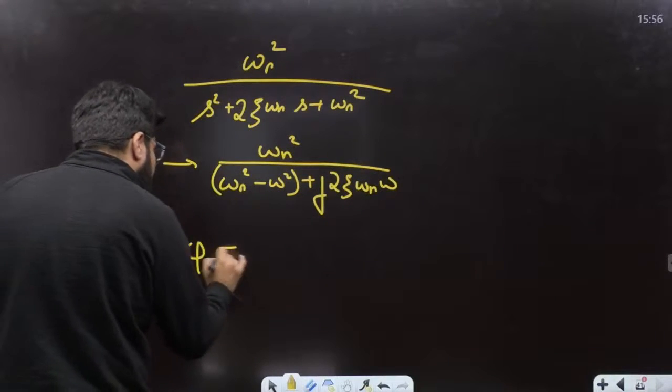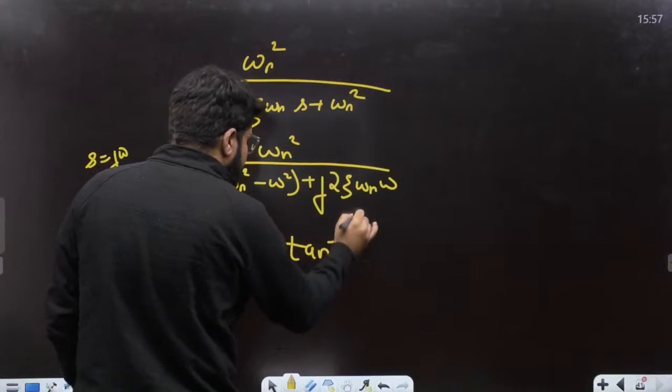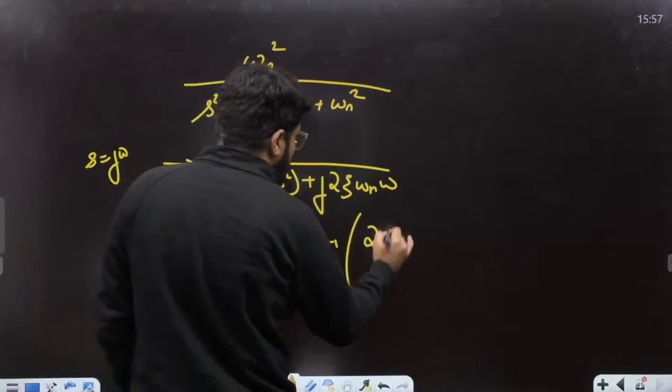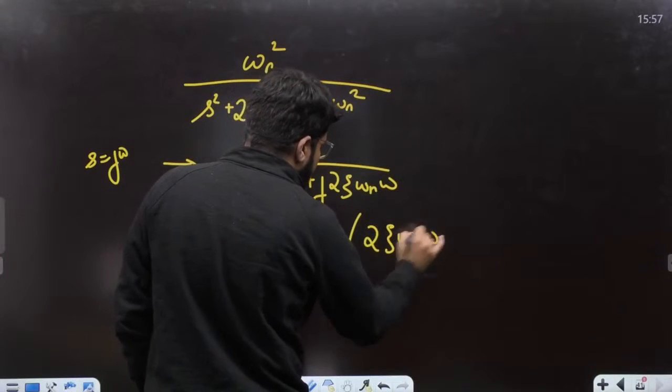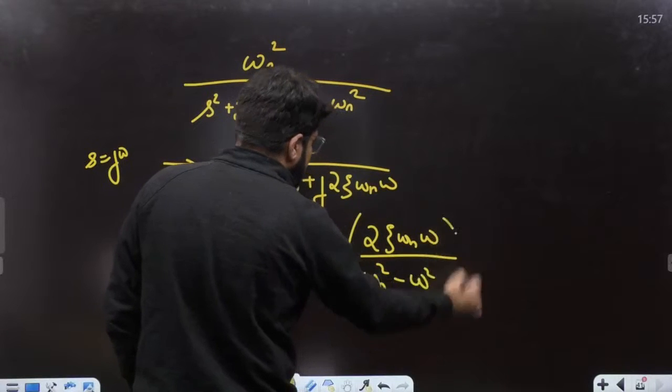When you write the phase function, the numerator is a positive real number, so directly the denominator gives minus tan inverse of 2 zeta omega n omega divided by omega n square minus omega square.